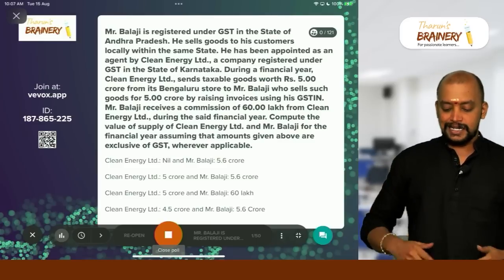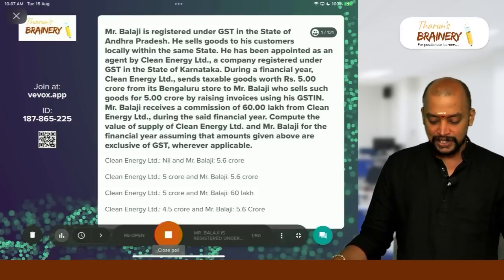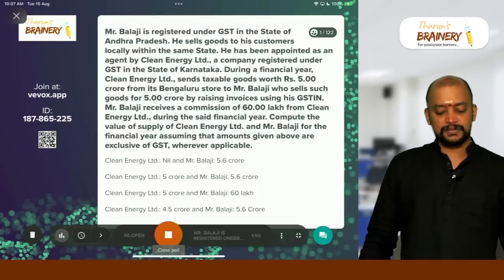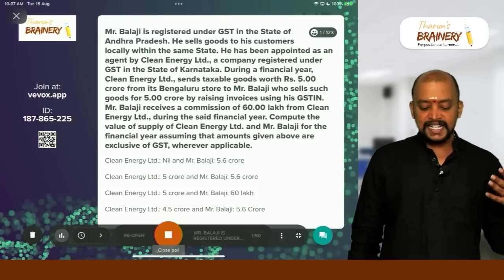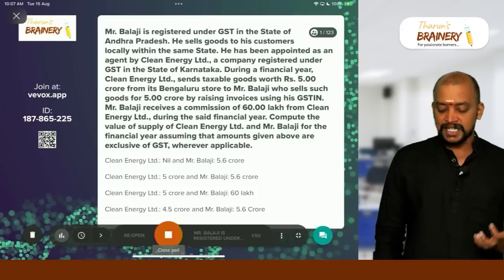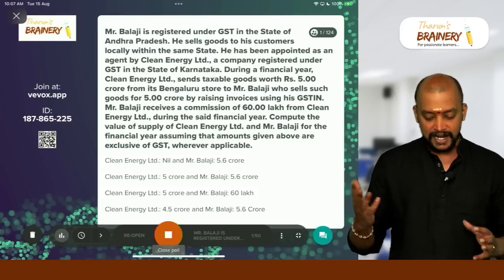Mr. Balaji is a registered person under GST in the state of Andhra Pradesh. He sells goods to his customers locally within the same state. He has been appointed as an agent by Clean Energy Limited, a company registered under GST in the state of Karnataka.